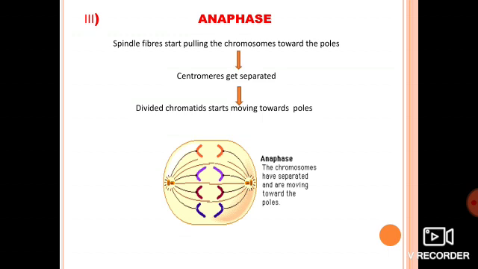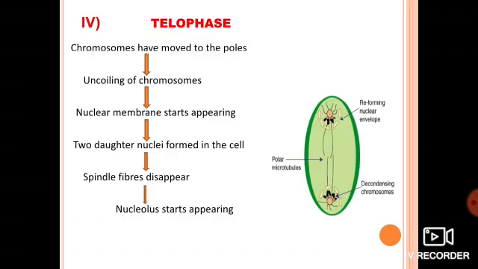Whatever spindle fibers develop in metaphase, they start pulling, and because of that the chromosomes move towards the poles. Because chromosomes are moving to the opposite poles, that's why it is known as anaphase, in which ana means opposite. Got it? Clear? Now let's start with telophase.